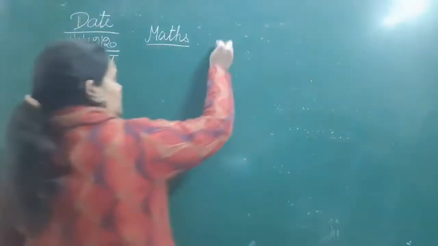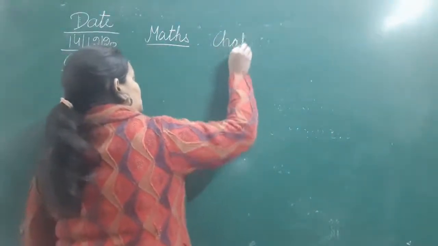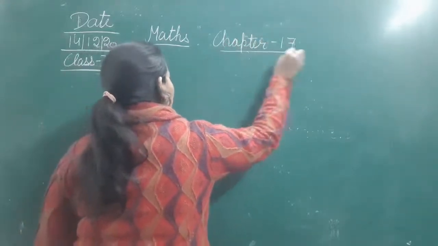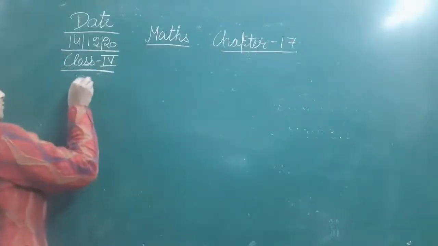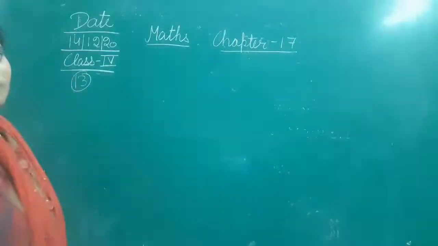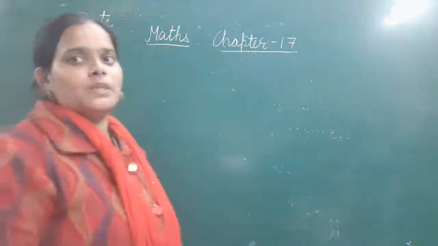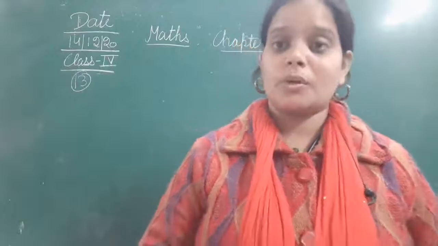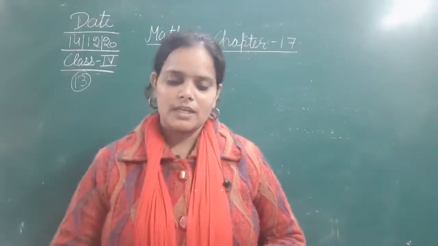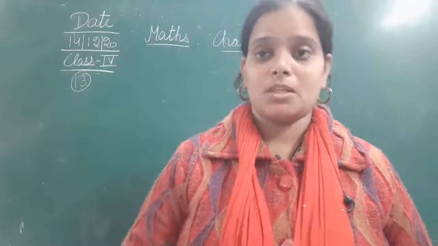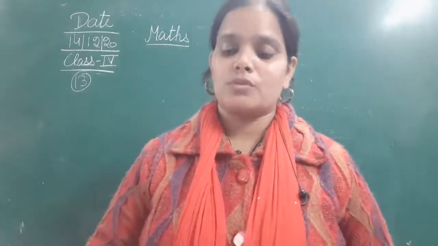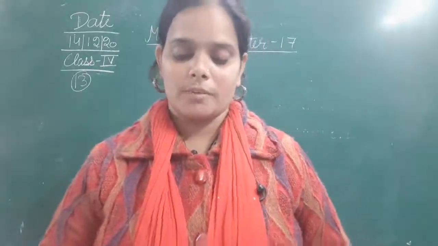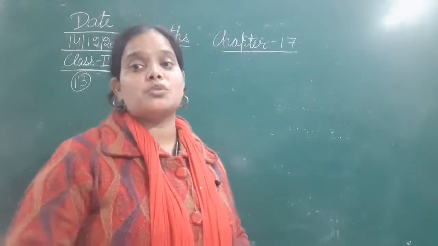The chapter is 17, and the question that we are going to start today is question number 13 from the same chapter. So first of all, let's read the question. Question number 13 is: divide and find the quotient and the remainder. So we have to divide the given numbers and find the quotient and remainder. That means in this we have to do the division.